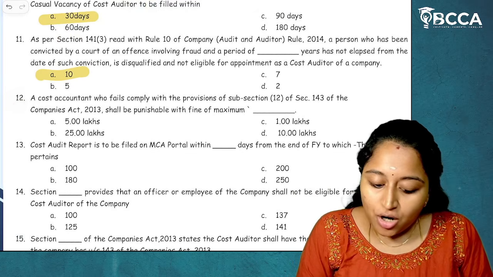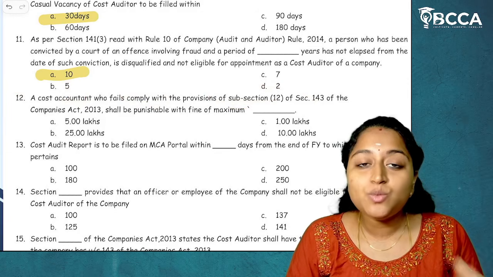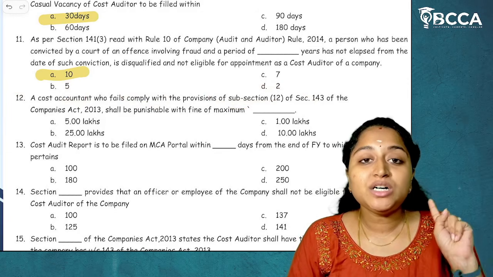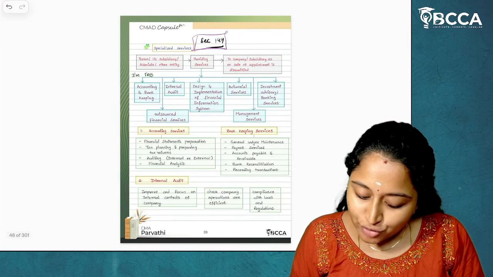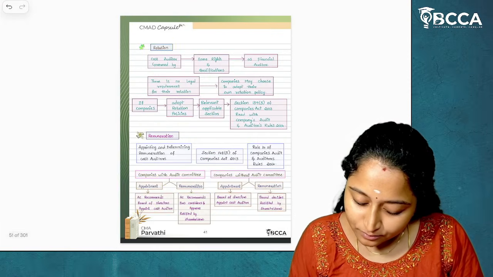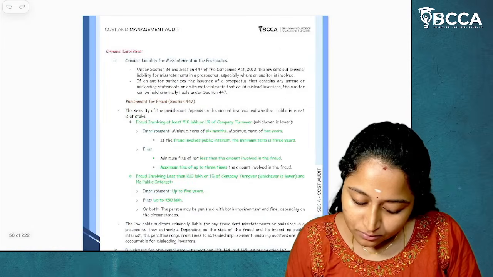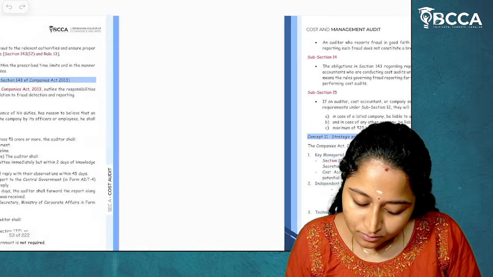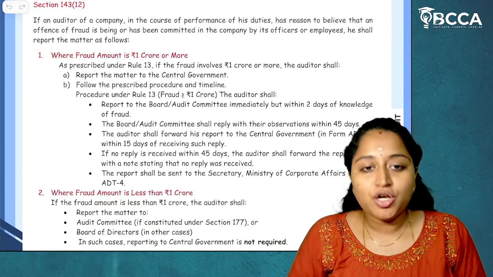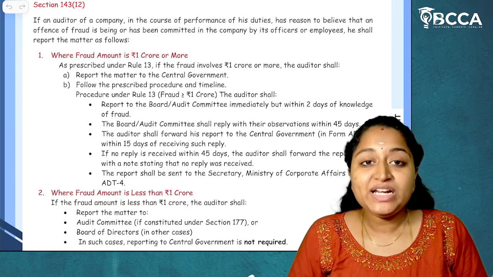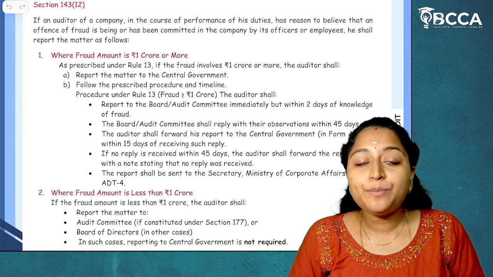Then 12 point. A cost accountant who fails to comply with the provisions of subsection 12 of section 143. What is 143 subsection 12? It talks about the reporting of fraudulent cases. 143 subsection 12 talks about reporting of fraud. See, 143 subsection 12. What does it tell? If a cost auditor has come across any reason to believe that fraud has been committed by any officer or any person in the company, then they can report about that fraud.